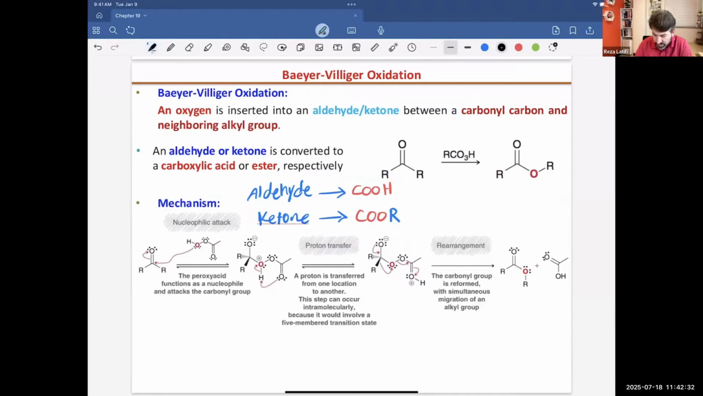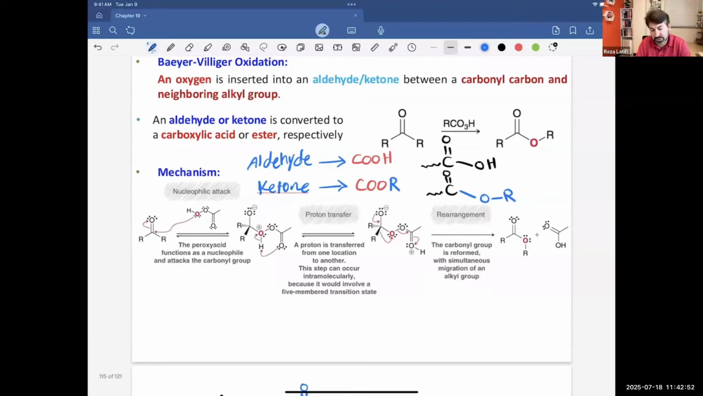And for an aldehyde, we get this functional group. And for an ester, we get the carbonyl, but the carbonyl is attached to O, and that O is attached to R, and R can be anything. Okay. And in order to run such a reaction, we need to have a peroxy acid. And what's a peroxy acid?